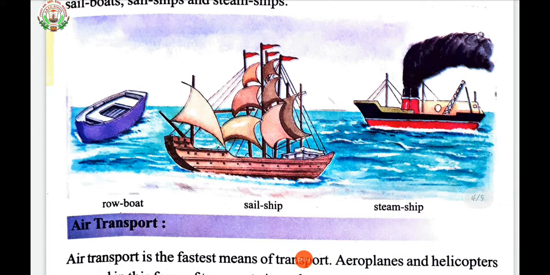See, children, water transport is one of the oldest means of transport in India. Prior to the advent of rail and road transport, goods and people were moved from one place to another through water transport. Since there is very small cost involved in the construction and maintenance of waterways, this transport system is always cheaper.